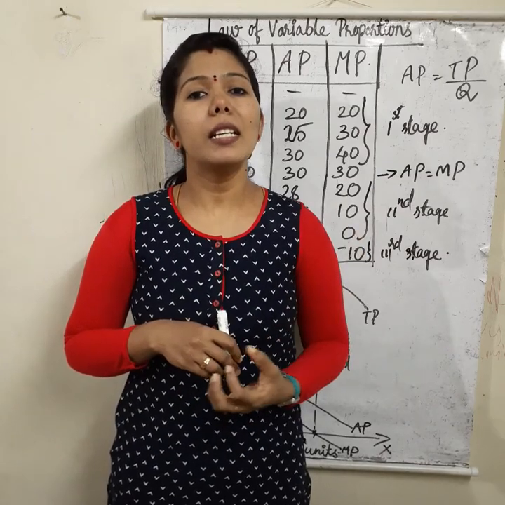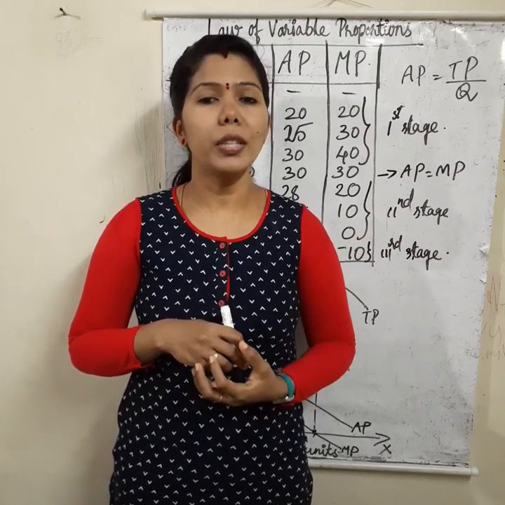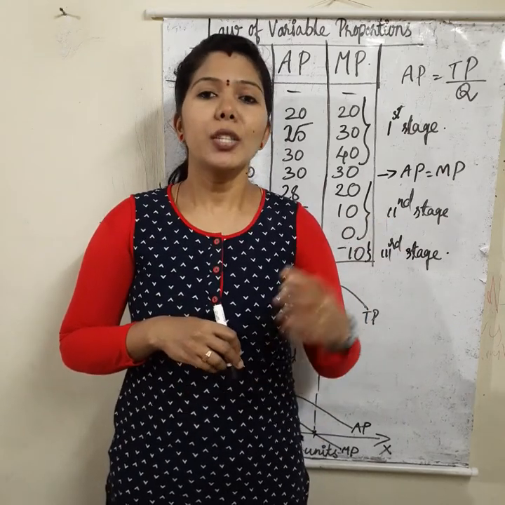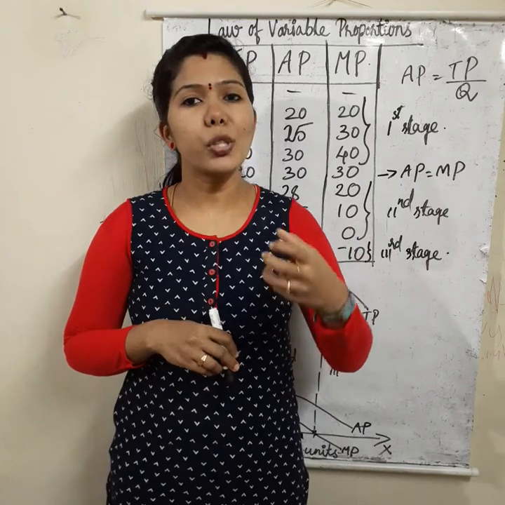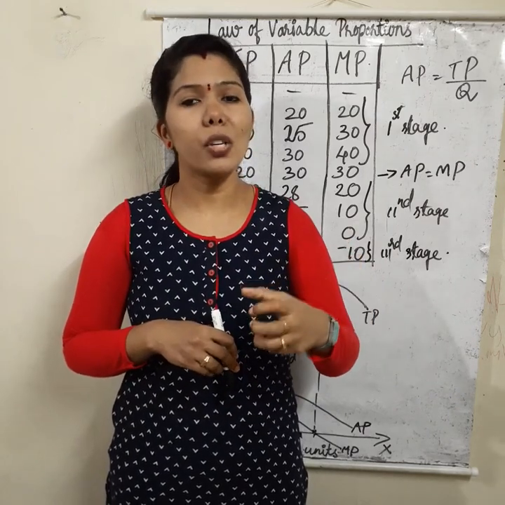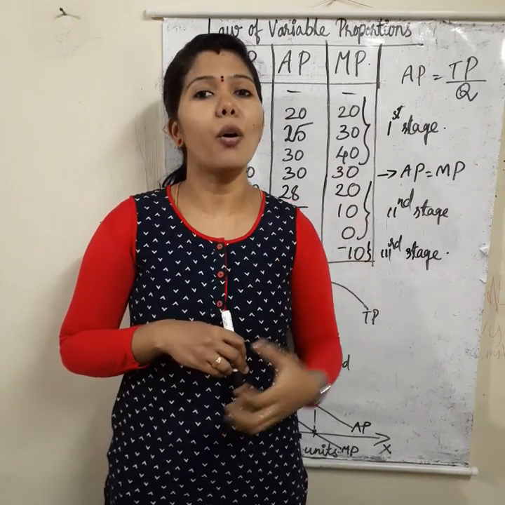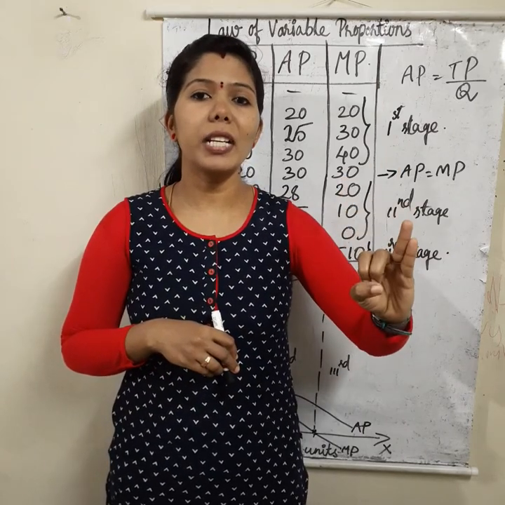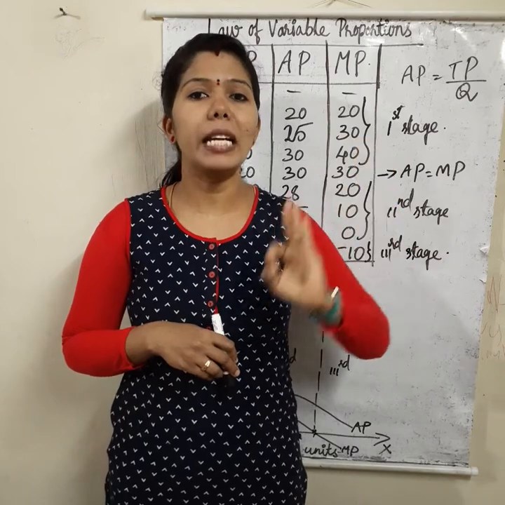So the producer tries to maximize the level of output with changes in the level of labor units in the short run. During that time, the producer has to pass through three stages. Those three stages are what we have to learn in the law of variable proportions: the stage of increasing returns, the stage of decreasing or diminishing returns, and the stage of negative returns.